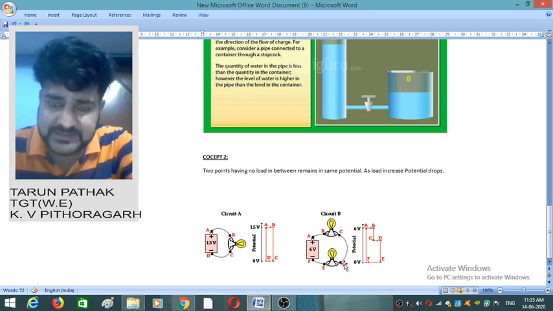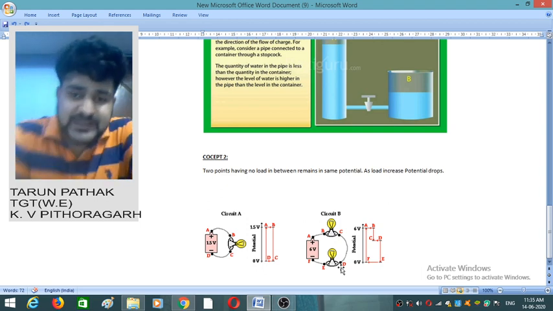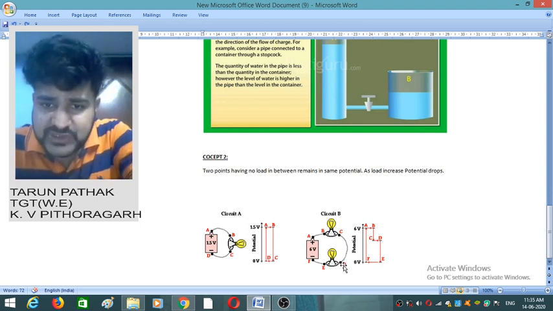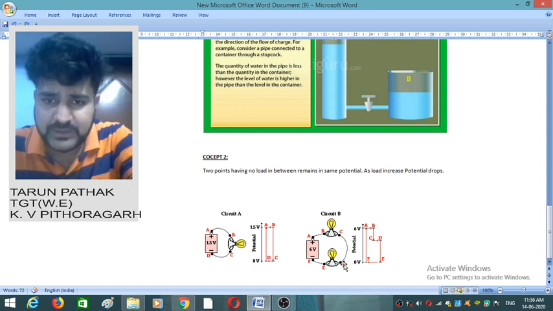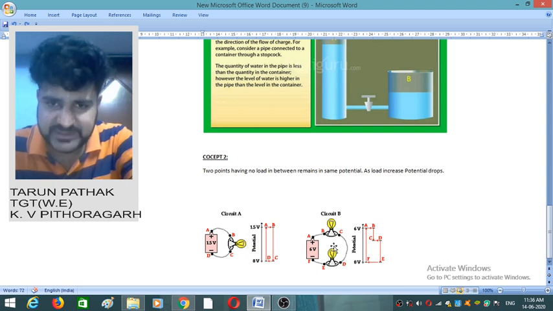Similarly, in this case, if I ask you to tell me the relation between the potential of point D and the potential at E, whether the potential at D will be higher, or potential at E will be higher, or whether they both will be equal. Taking the example of the previous case, of course the potential at point D and point E will not be the same because some load has been connected.